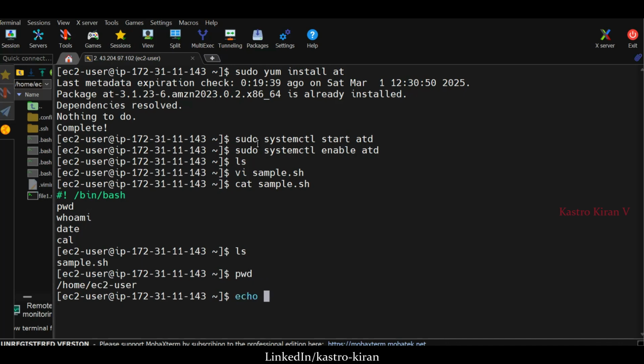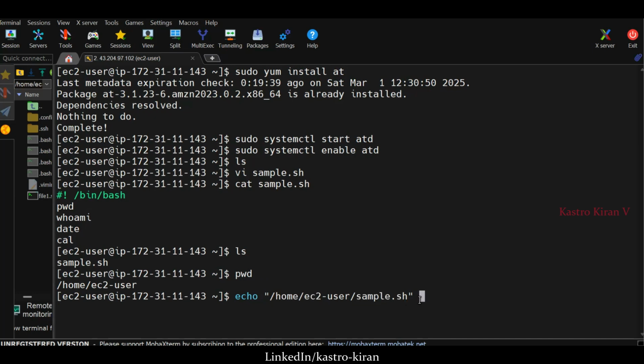Now echo, and keep it in quotations: /home/ec2-user, in this path my shell file is available. What is my shell file name? sample.sh. That's it. Now here I have given the path to execute this shell file.